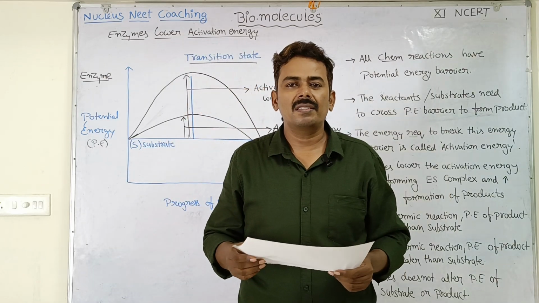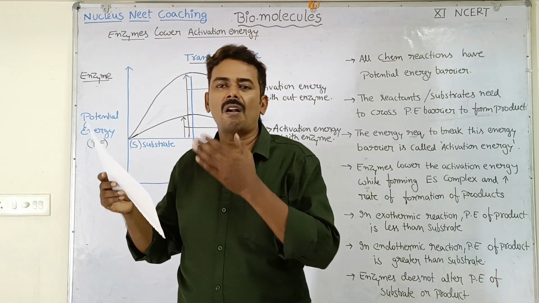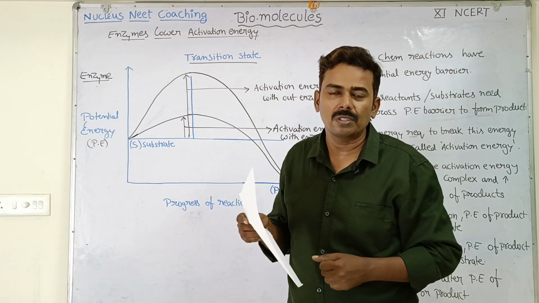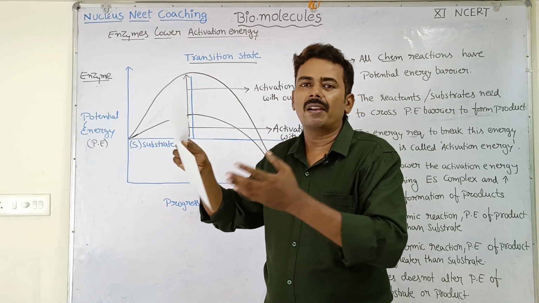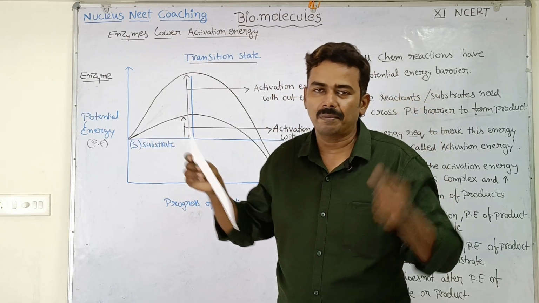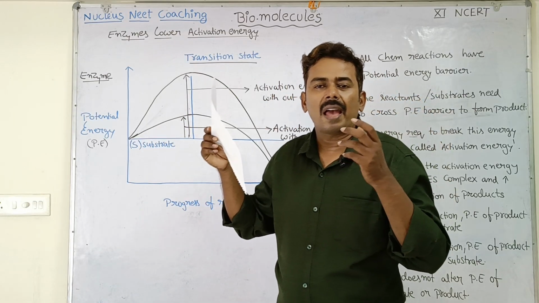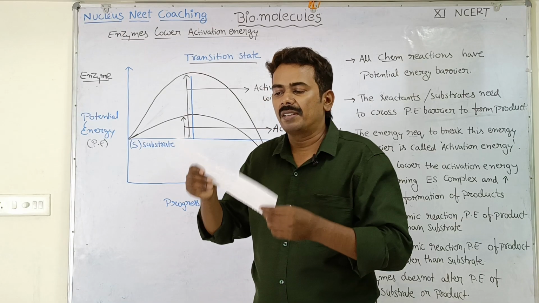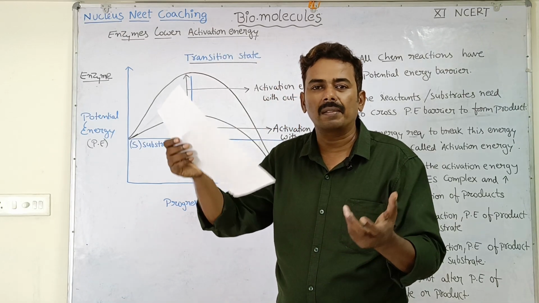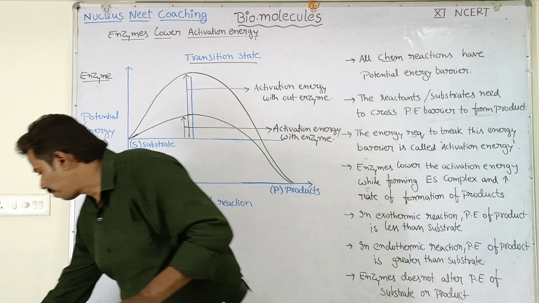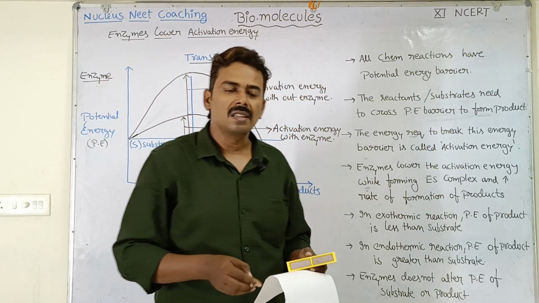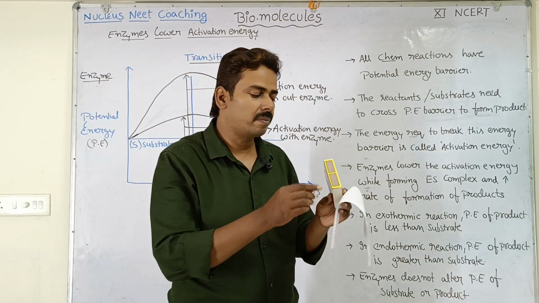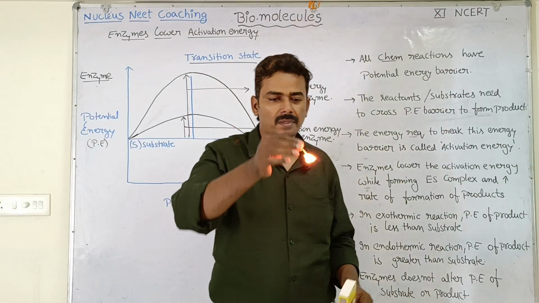Simply the reason here is activation energy is not provided to the substrate molecules. Who are the substrate molecules? The cellulose present in the paper and the oxygen which is present in the air. Suitable activation energy is not provided. That's why the paper is not burning. Okay, suppose I provide some activation energy to these reactants simply by heating. So I am lighting a matchstick.